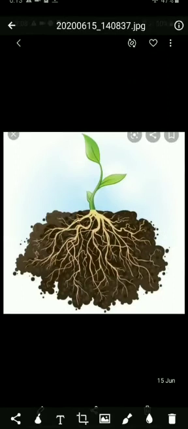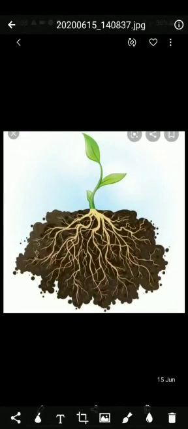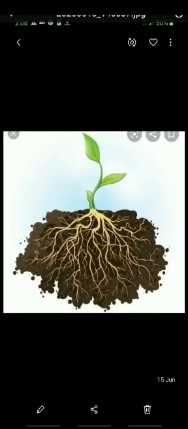Of course, plants do not move from place to place like animals do. Their roots hold them down in one place. This is a big difference between plants and animals. Now, if you see children, here you can see how the roots are holding tight. So these roots hold the plant tight, and that is why they cannot move from one place to another.